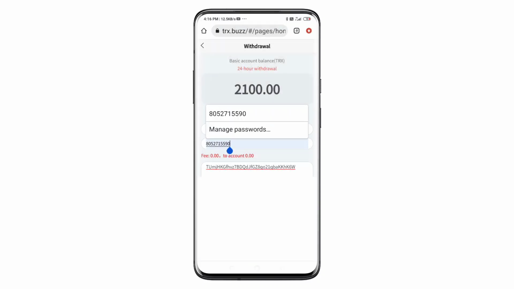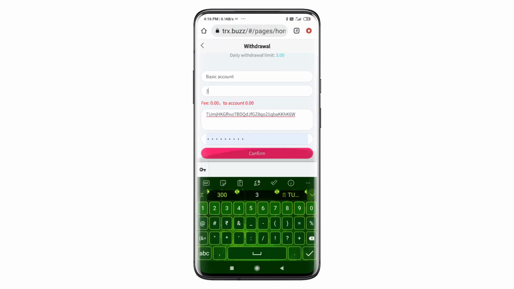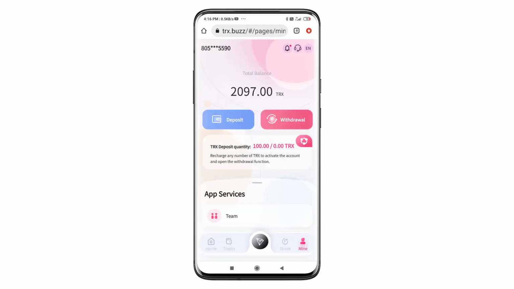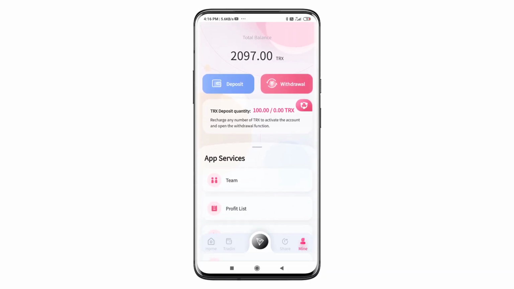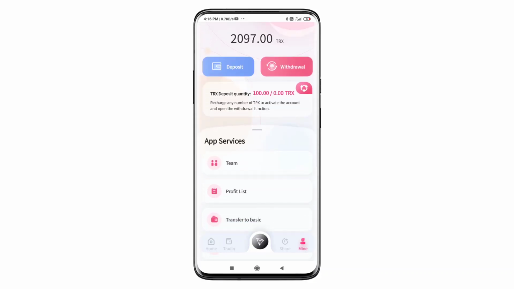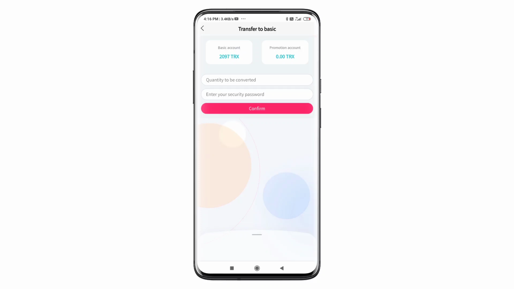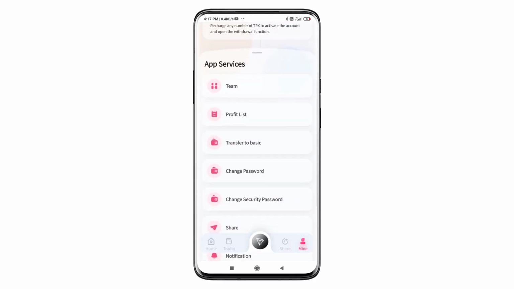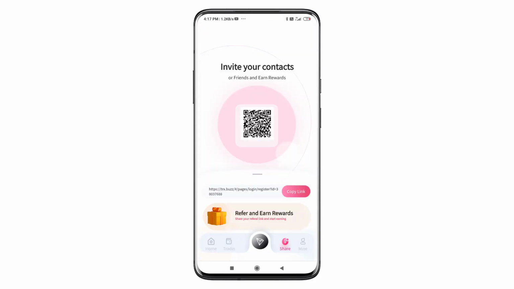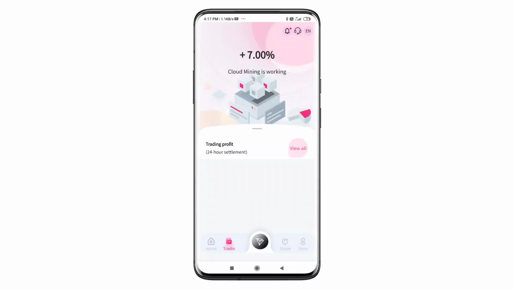You can see the TRX confirmation, and you can put in your PIN. The TRX is being confirmed in this application. Just wait on this app and you can get the TRX in this application. I will refresh in this application, and you can see the 20 TRX I will recharge in this application, minus 2 TRX in fees. Just wait and watch, and your TRX will be added soon.